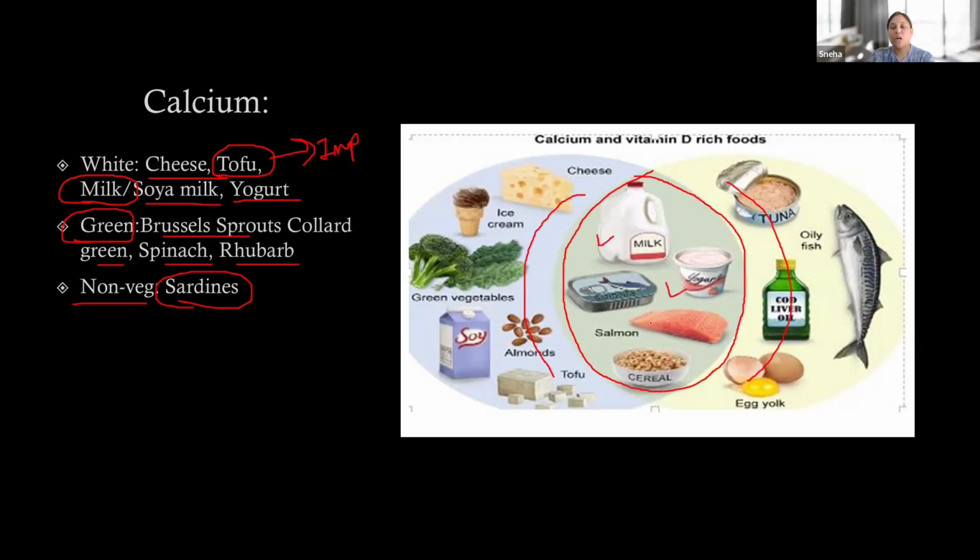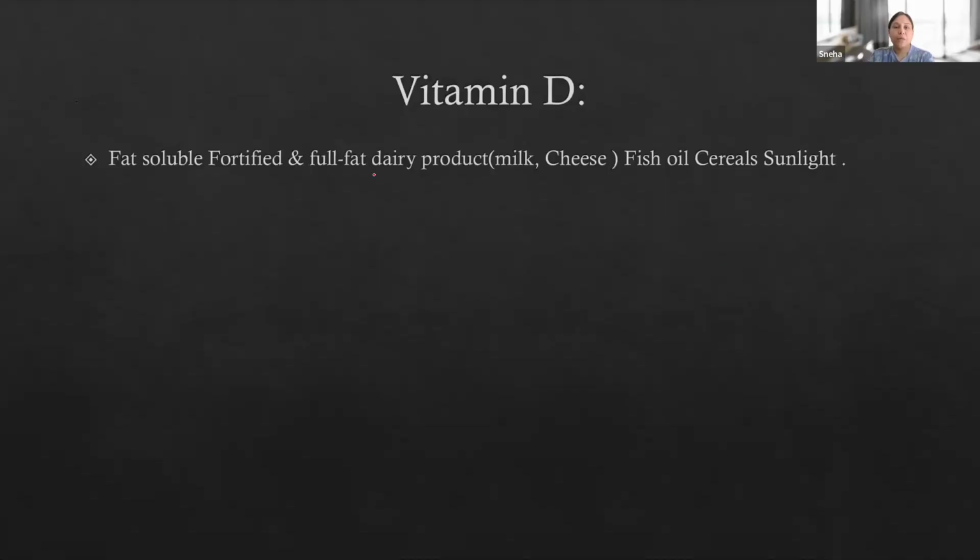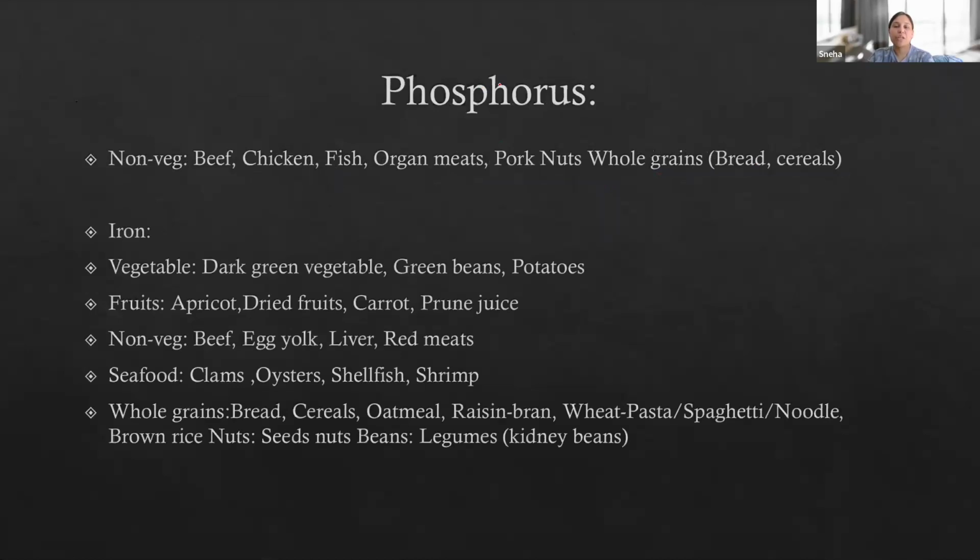So there is milk, yogurt, tuna, salmon, cereals, fish, right? This side, dairy, ice cream, green leafy vegetables, soy, tofu, almonds. The other side, vitamin D, rich sources: fish, egg yolk, cod liver oil, and tuna. Vitamin D is fat-soluble: fortified and full-fat dairy products like milk and cheese, fish oil, cereals, and sunlight. These are the sources of vitamin D. Phosphorus, if you can remember, non-vegetarian items like beef, chicken, fish, organ meat, pork, nuts, and whole grains are rich sources of phosphorus.